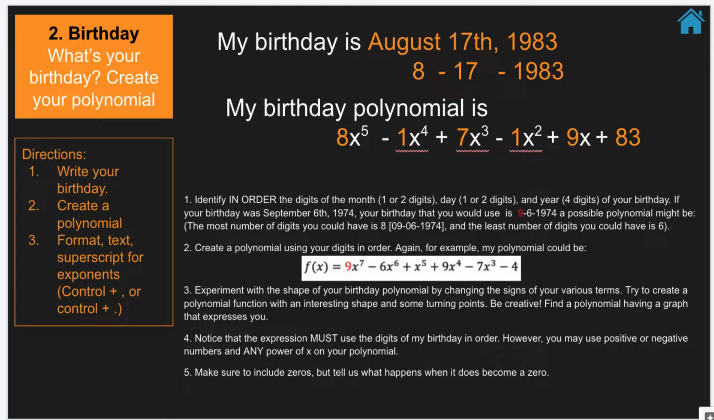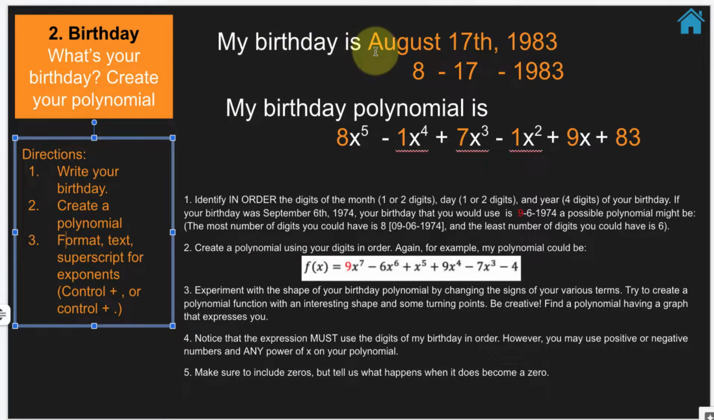All right, step number 2, your birthday. What's your birthday? Create your polynomial. So you need to write your birthday. You're going to create a polynomial. And if you need directions on the Google Slides on how to make an exponent degree, I'll show you guys.